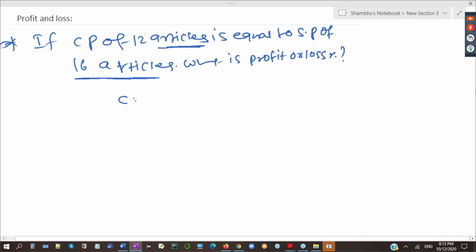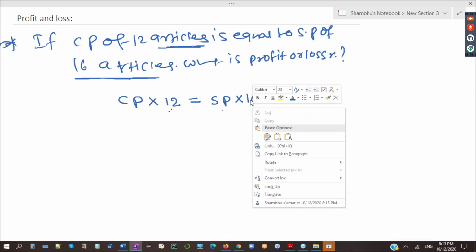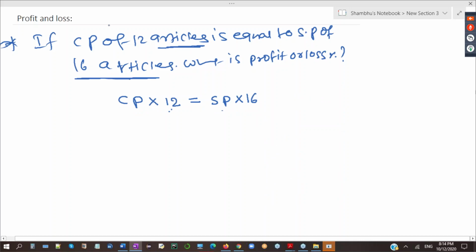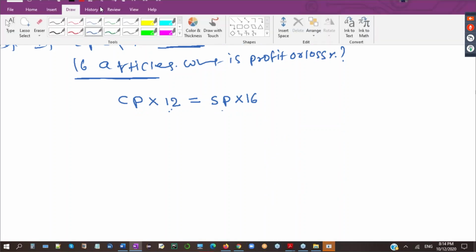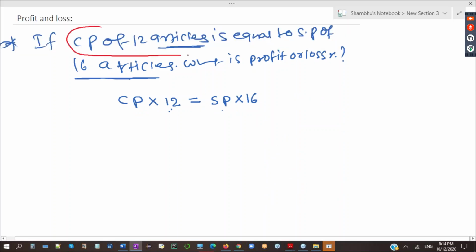So see here, I will solve this. You can write like this: CP of 12 articles is equal to selling price of 16 articles. First you tell me, did you get this line? Same statement I wrote in equation form.